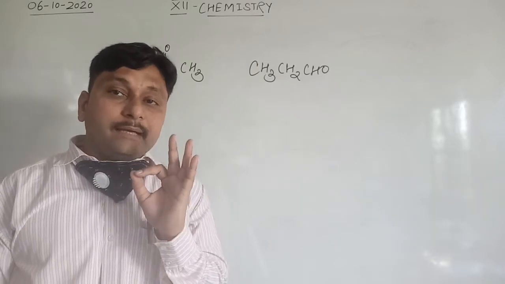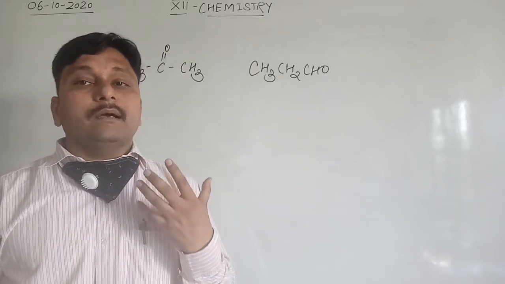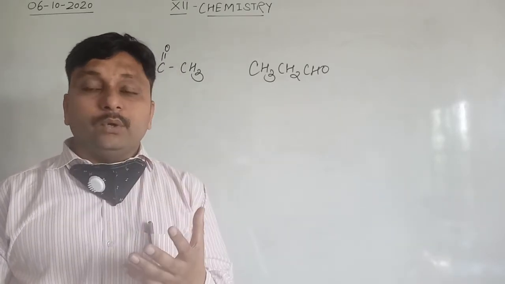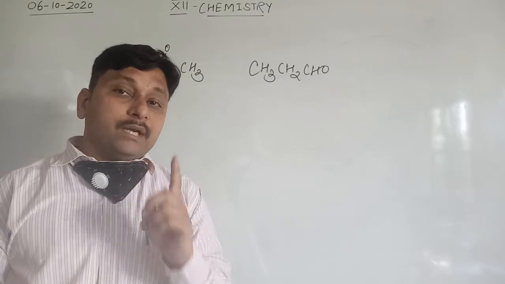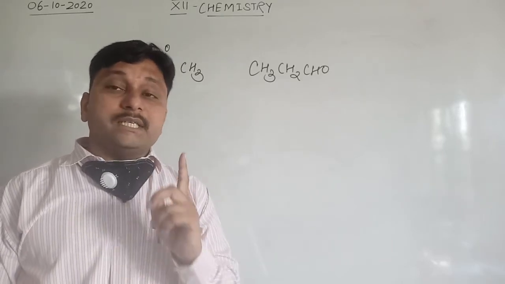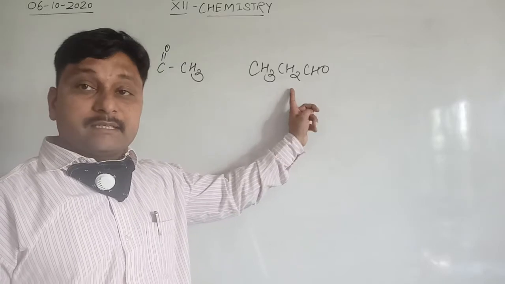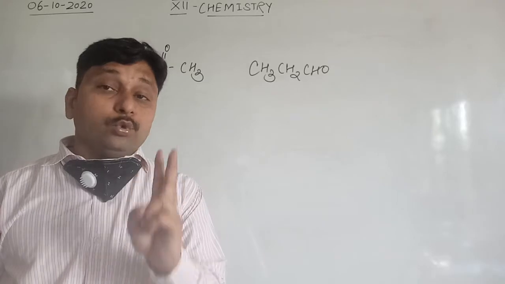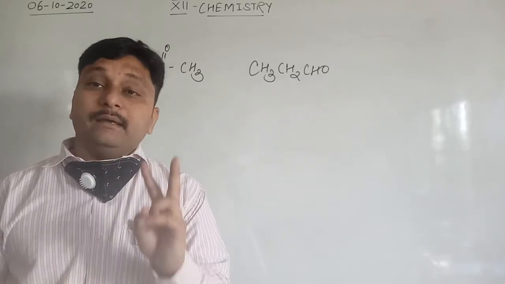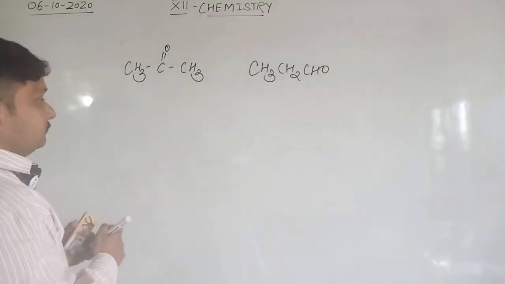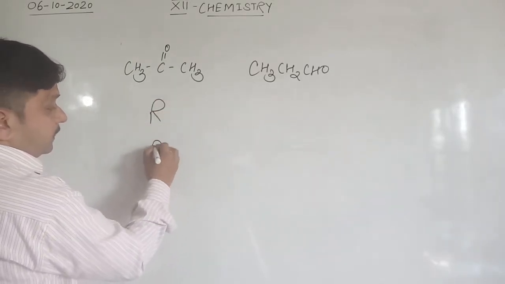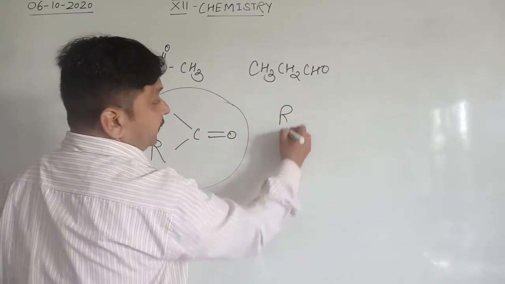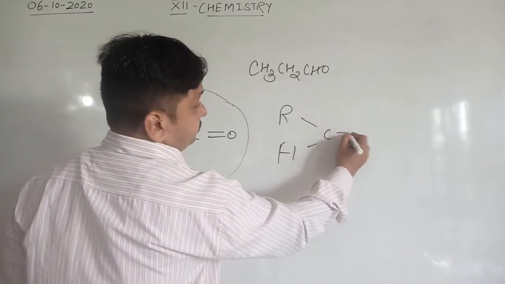The reason behind this is that carbonyl compounds that contain a C double bond O have two remaining valencies. In the case of aldehydes, one is satisfied by R and one is satisfied by hydrogen. But in the case of ketones, the two remaining valencies of the CO group are satisfied by two alkyl groups. In ketones, the carbonyl group is more polar compared to the aldehyde group.